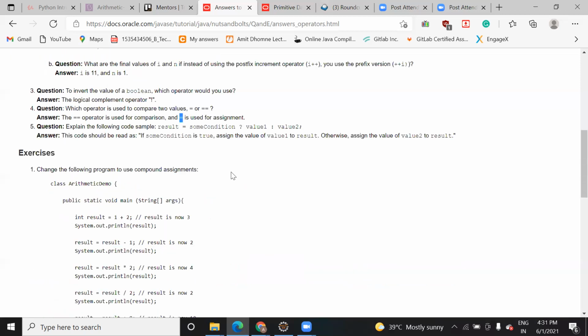And the last one, if suppose they give you this condition, then what do you mean by this? If this is true, then the first value will be assigned, and if the condition is false, then the second value will be assigned. Correct.